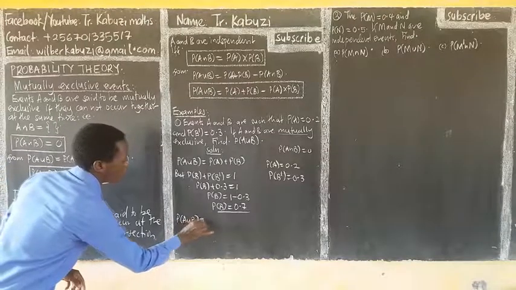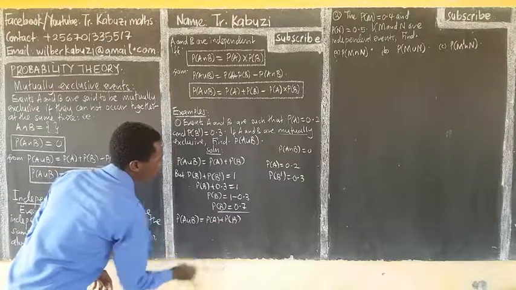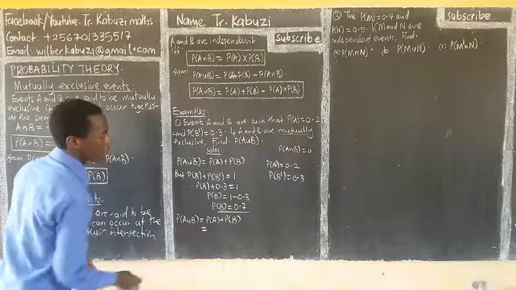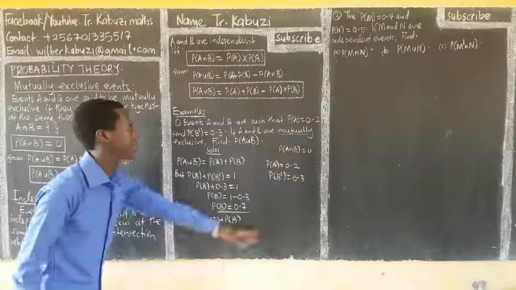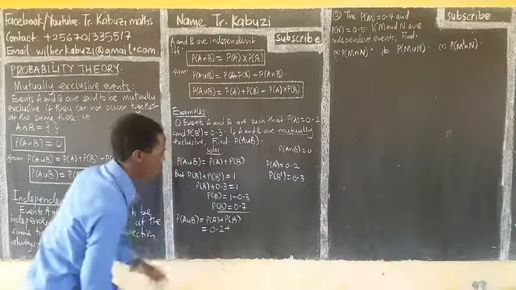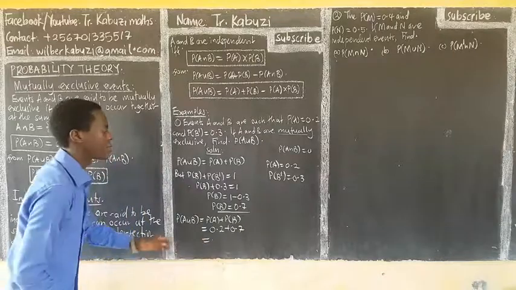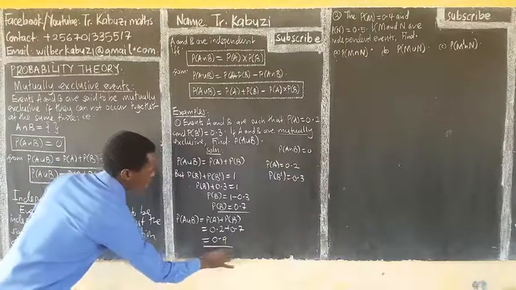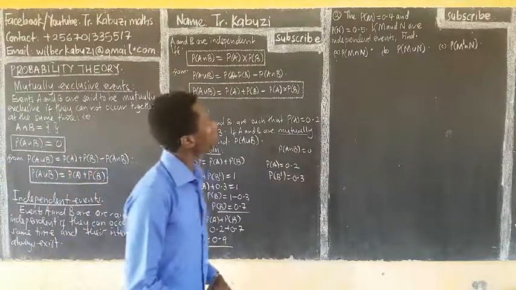Now you have this, you also have this, you can substitute into our formula: A union B is the probability of A plus the probability of B, because these are mutually exclusive events. So you have 0.2 plus 0.7, and when we add these two we get 0.9, and that will be our probability of A union B.